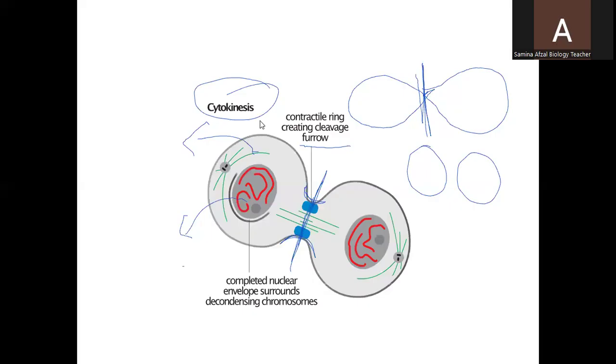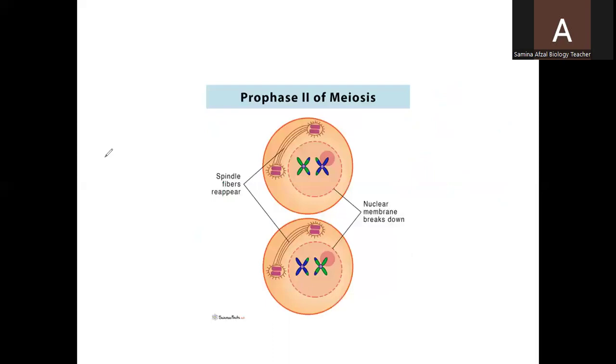Now there will be the prophase 2. Prophase 2 will take place in both of these cells at a time. Both of these daughter cells will undergo meiosis 2. And during meiosis 2, first of all is the prophase 2. And you can see what is happening in the prophase 2. Again, the centrosomes are dividing or replicating. They are moving towards the opposite poles. Disappearance of the nuclear membrane is taking place and the chromosomes are there.